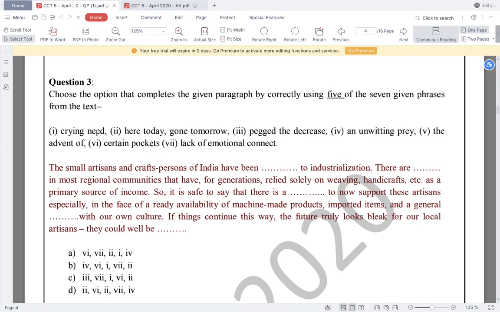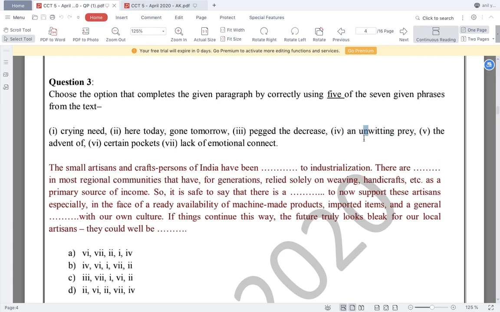Just go through all the answers. Crying need? No. Here today, gone tomorrow? No. Peg the decrees? No. An unwitting prey? Maybe. The advent of? No. Certain pockets? No. Lack of emotional connect? No. When you read the answers, you will see that some of the answers fit in, and then you can minimize the options and find out the answer. I feel that this is the answer, an unwitting prey.